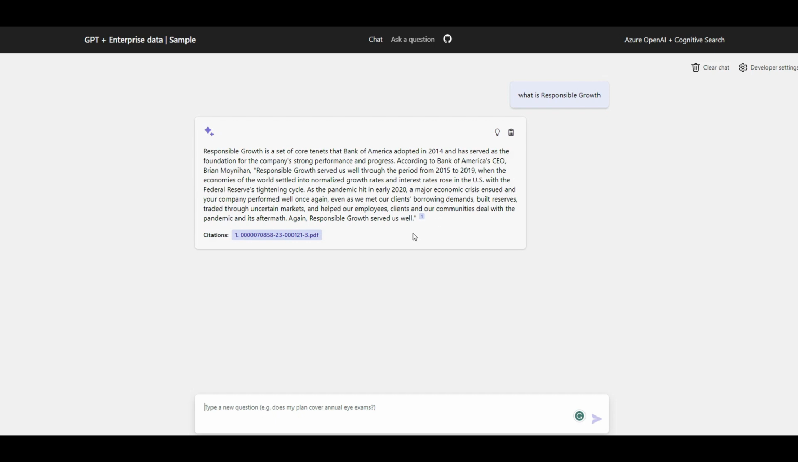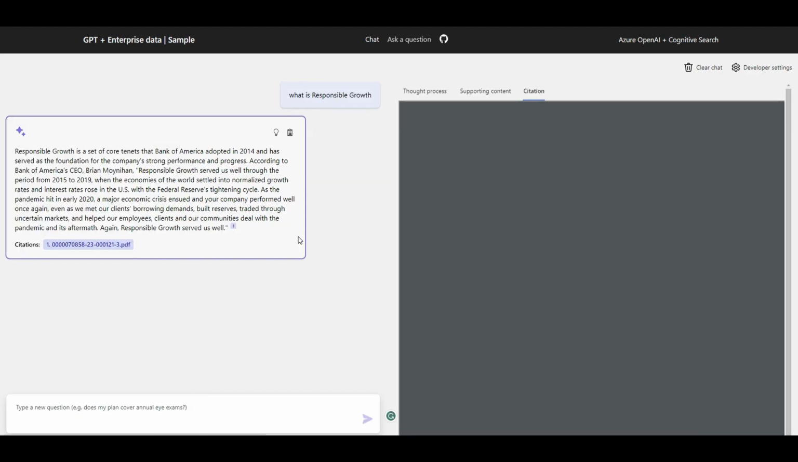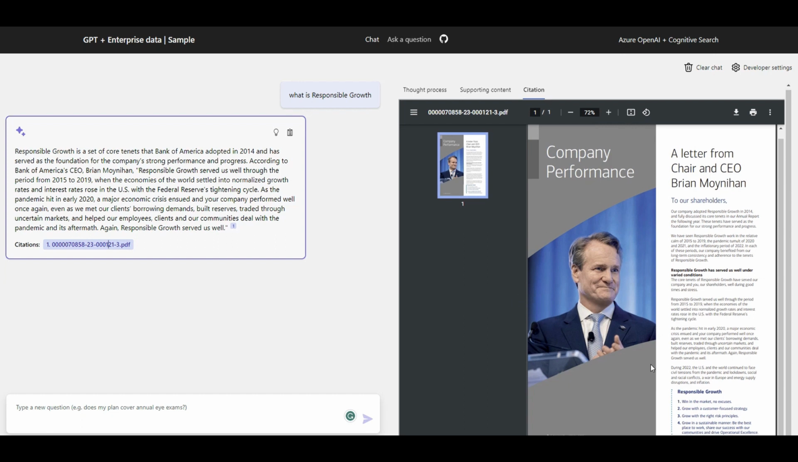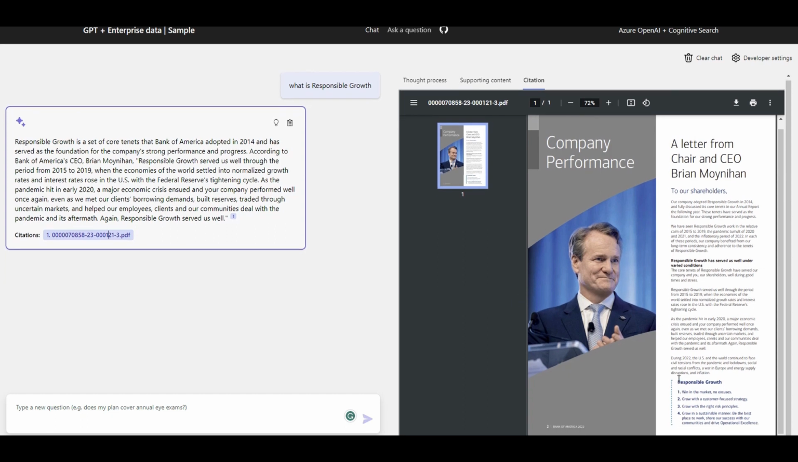There you go. It answered my question and also told me how it grabbed the answer, what is the reference. Sometimes it has one, two, three references or citations. If I click on that citation, exactly, it was able to figure out where the responsible growth information is coming from in my PDF file. You might say that it's like asking a question based on keywords. That's not really the case. My question was very simple, but we can have more sophisticated questions as well.